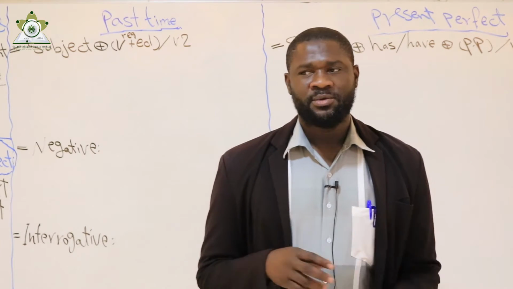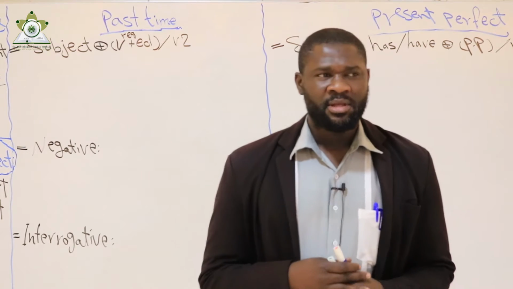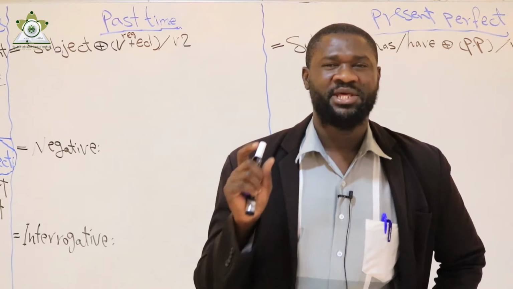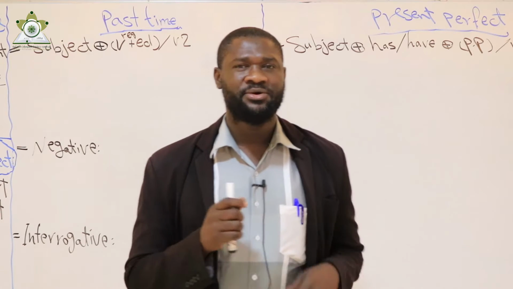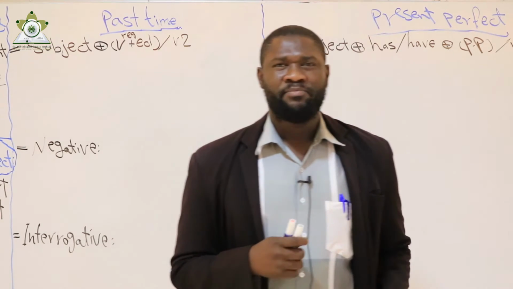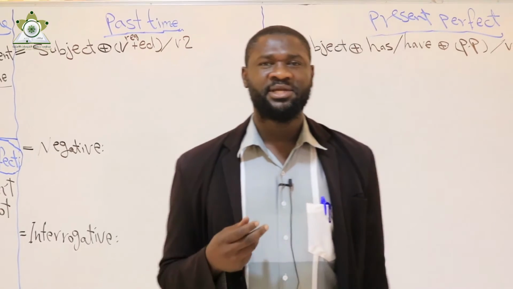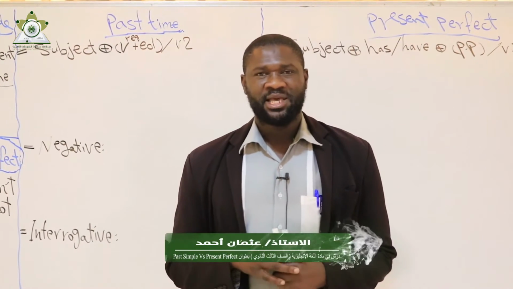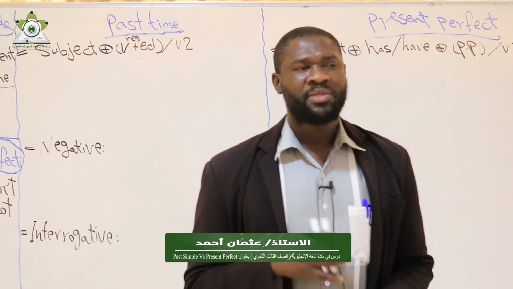But when I use the present perfect, I am not obliged to mention the exact time. The exact time is not important concerning the present perfect, or the time is not known. So in this case, I can use present perfect.